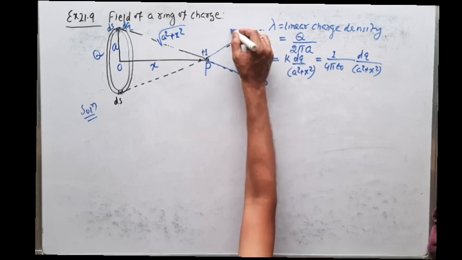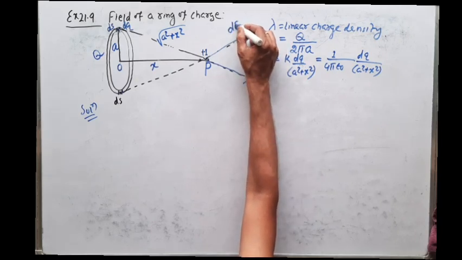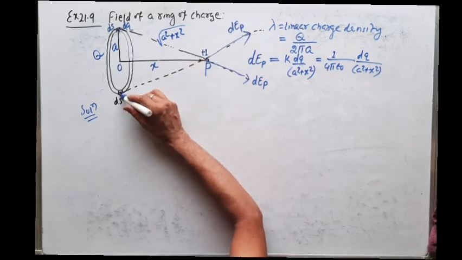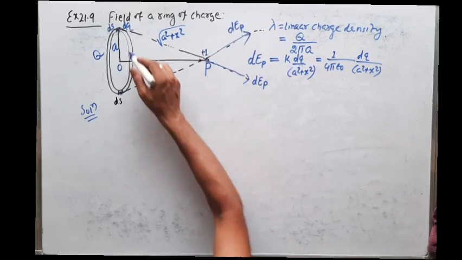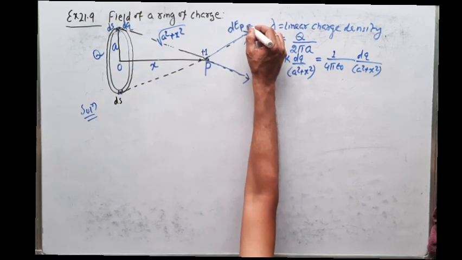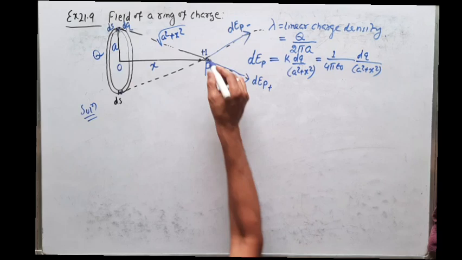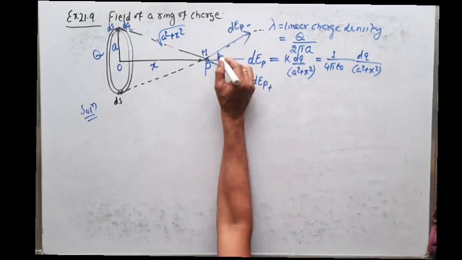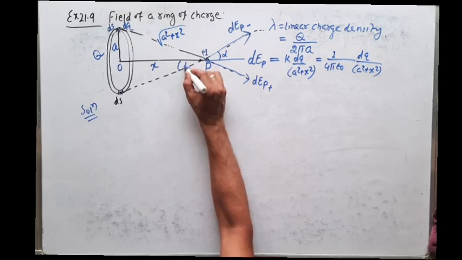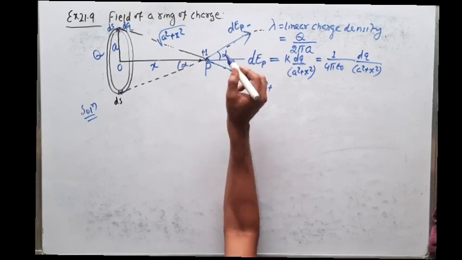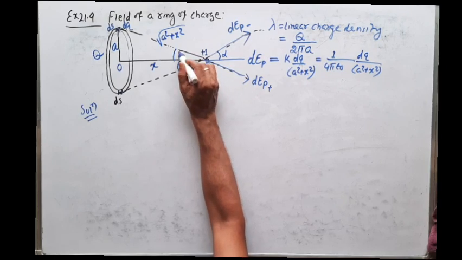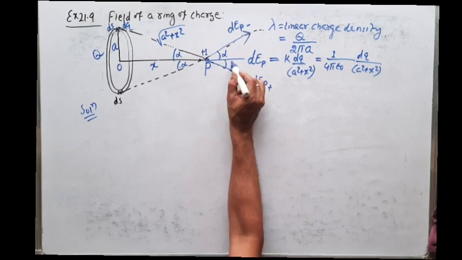So this is also the electric field intensity at P due to the bottom element. Now let us say this angle is alpha. This angle is also alpha, vertically opposite, and this angle is the same, so this is also alpha.